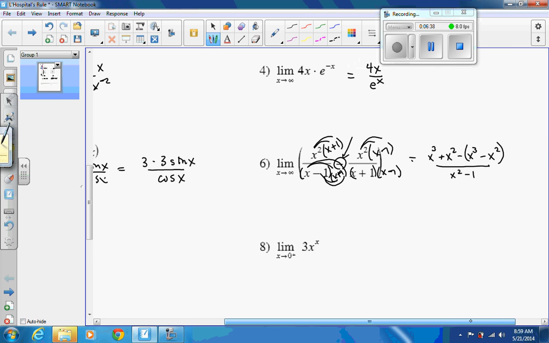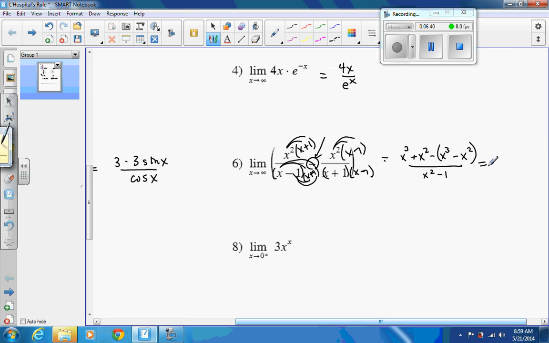And again, almost ready to do it, but I might as well simplify this before going to the next one. So before I take the derivative, top and bottom, I'm going to take x cubed minus x cubed. That's going to be nothing. x squared minus a negative x squared is actually plus x squared, and we're going to get 2x squared. So now we're in a position where if you plug in that infinity, you get infinity over infinity, which is an indeterminate form. We can use L'Hopital's.